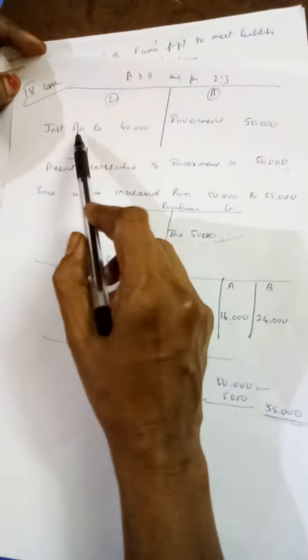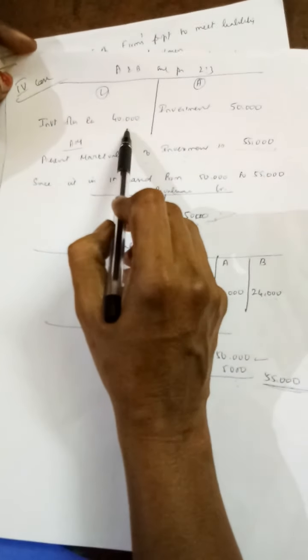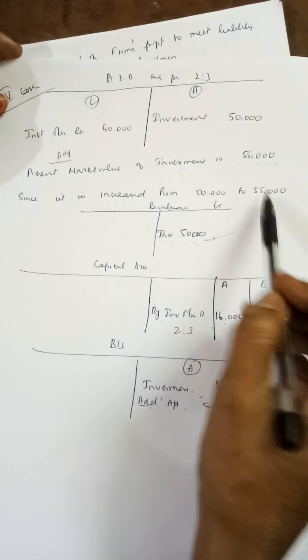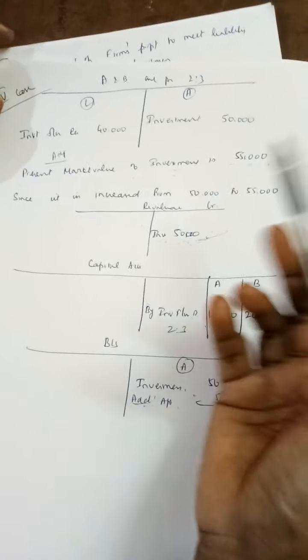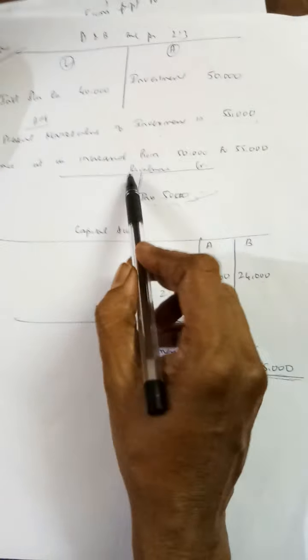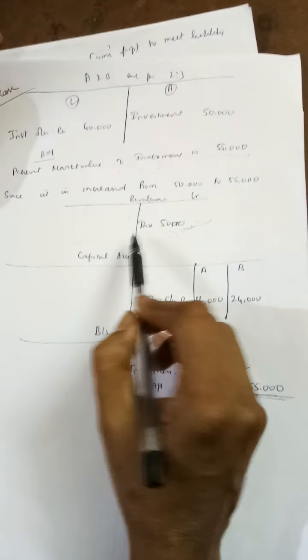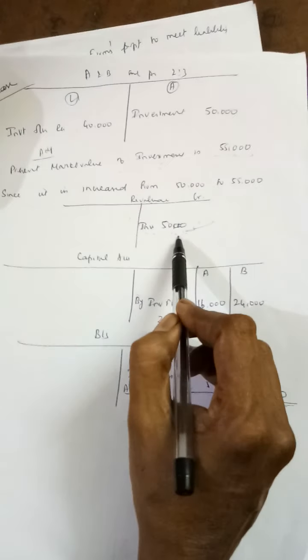Fourth case. A and B are partners sharing 2:3. Investment fluctuation reserve is 40,000. Investment is 50,000. Present market value of investment is 55,000. That means 5,000 is increased. It is a profit for us. So since it is increased, we are not going to take 5,000 from the reserve because it is a profit. Revaluation account, credit side, you are supposed to write by investment 5,000.